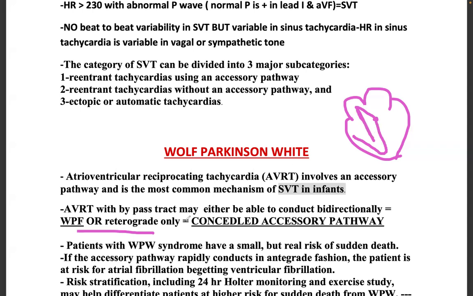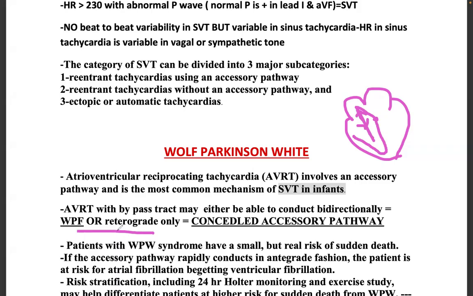What he's telling here is AVRT bypass tract may be either able to conduct bidirectionally. It can conduct this way or it can also conduct this way, bidirectionally. It can conduct anyways. That's why it is paroxysmal, rapid anyhow.